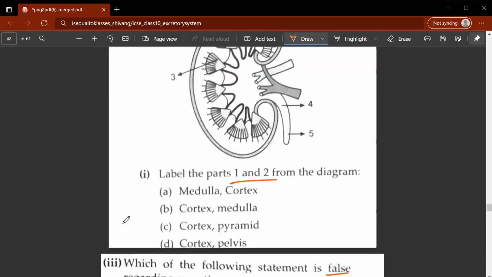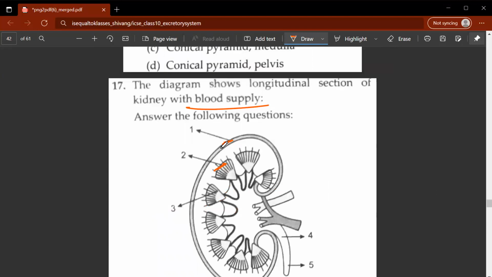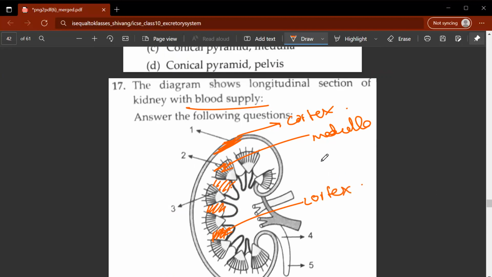Now let's look at option B. It's saying that part 1 is the cortex and part 2 is the medulla. So the outer region is known as the cortex and the inner region is known as the medulla. Do note that these columns between the medulla are also known as cortex. They are just columns of cortex. This pyramid-shaped part is the medulla. This is the inner region of the kidney.